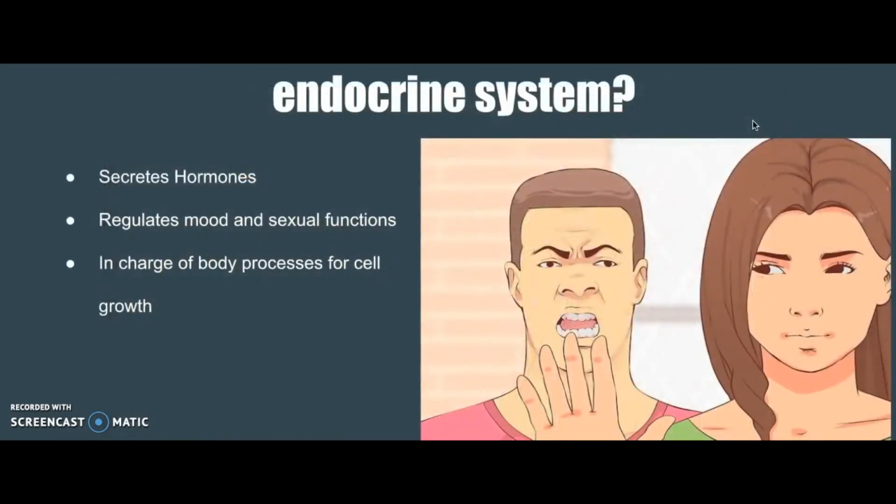What are the major functions of the endocrine system? The endocrine system is a system made up of glands that produces and secretes hormones that the body uses to maintain homeostasis. It plays a role in regulating mood, growth and development, tissue functions, metabolism, sexual functions, and reproductive processes. The endocrine system is in charge of the body processes that happen slowly, such as cell growth.